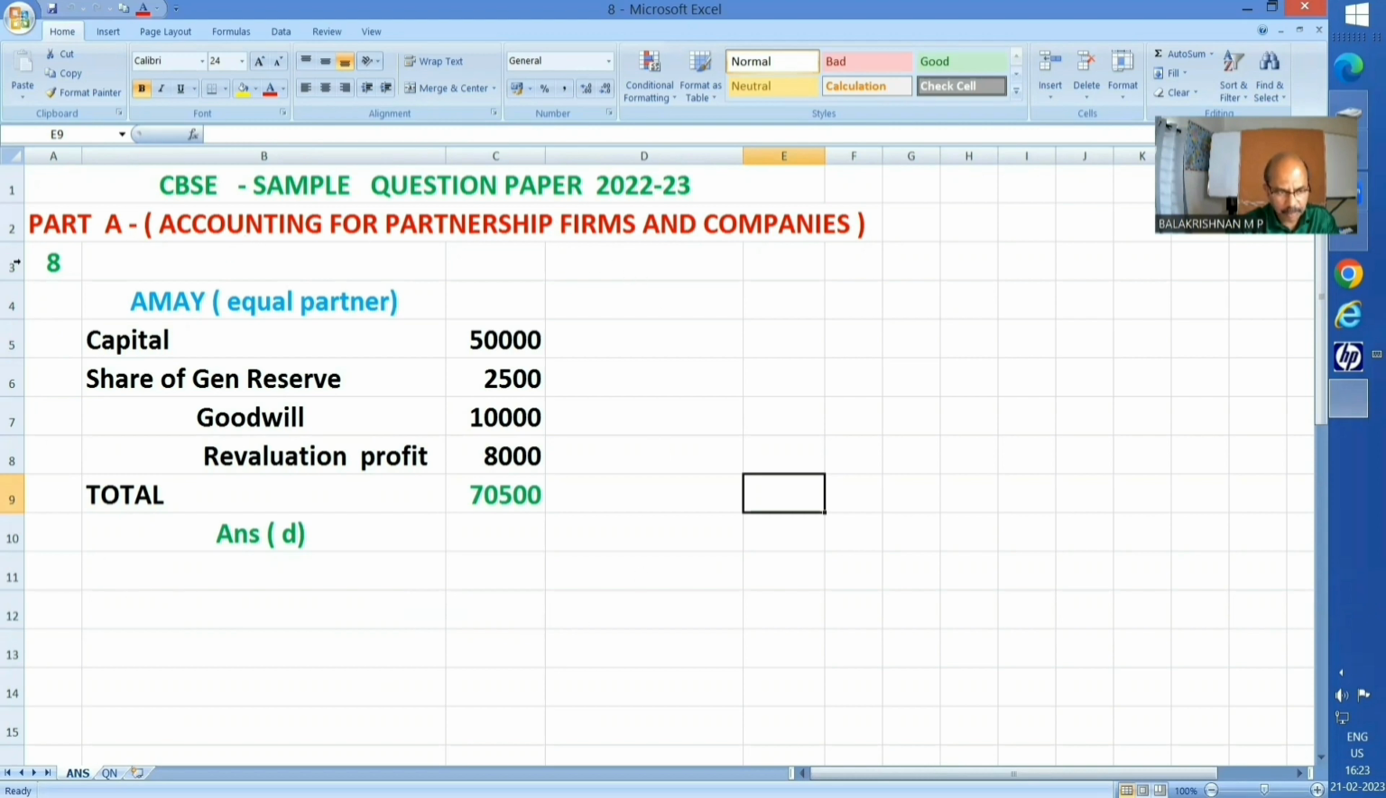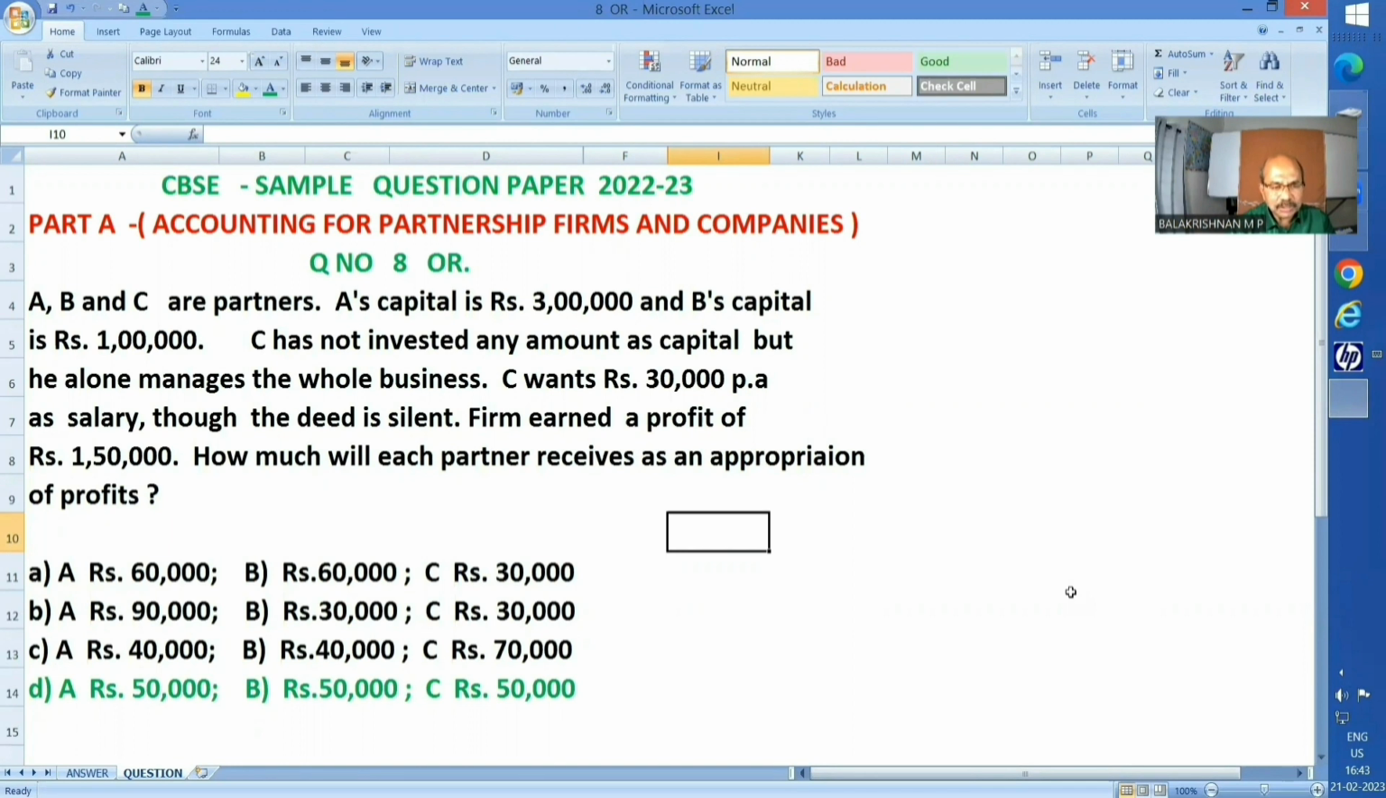In the event of a partner getting retired, the elements to be considered for settling his accounts are well known to you, I presume. Okay, so it's a very simple sum. Thank you. Next question number 8, optional question.